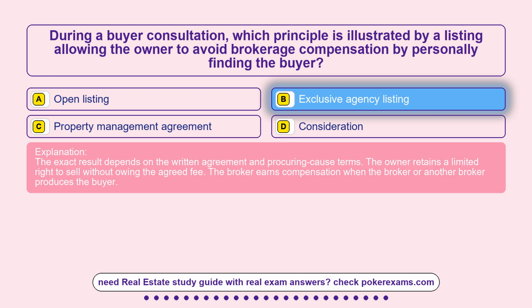The exact result depends on the written agreement and procuring-cause terms. The owner retains a limited right to sell without owing the agreed fee. The broker earns compensation when the broker or another broker produces the buyer.